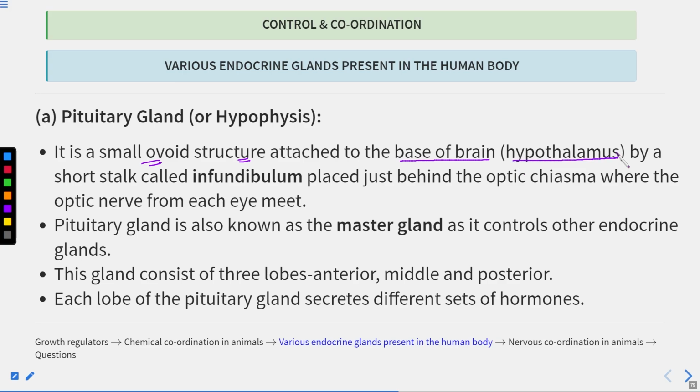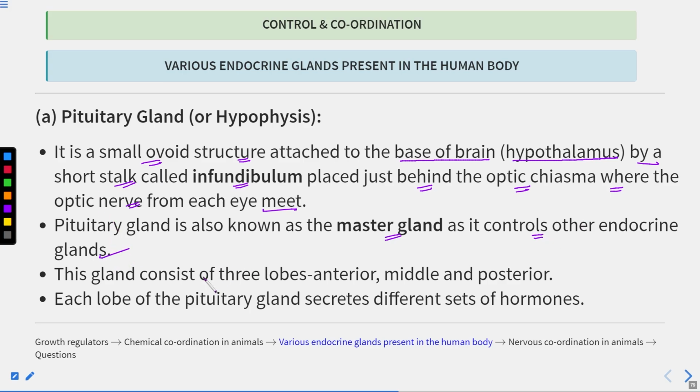So the pituitary gland is attached to the hypothalamus by a stalk known as the infundibulum, which is placed just behind the optic chiasmata, where the optic nerve from each eye meet. Okay, so this is clear, the location of the pituitary gland. Now the pituitary gland is also known as the master gland. Why? Because it controls other endocrine glands.